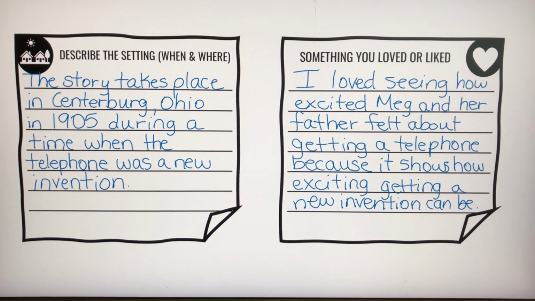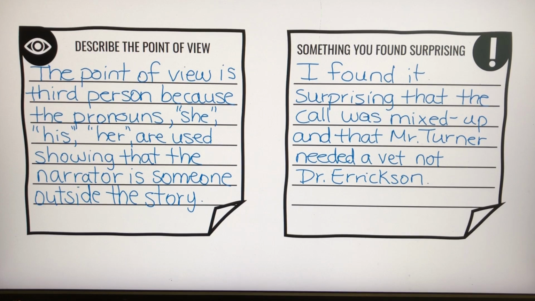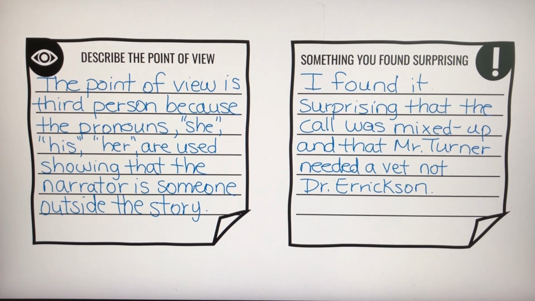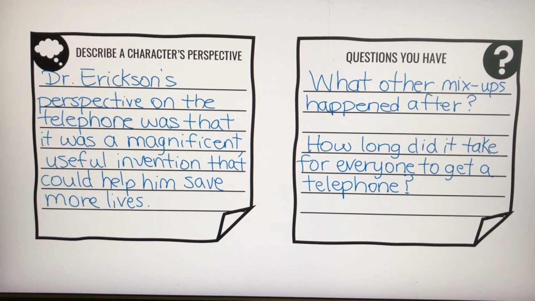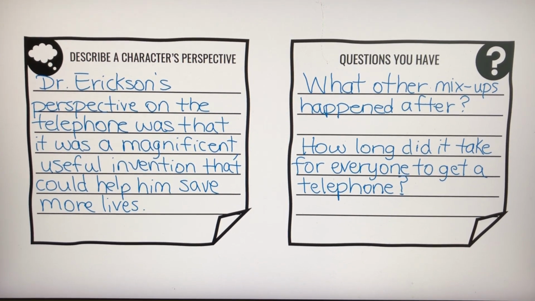So first we were going over the setting, describing it, something we loved or liked, describing the point of view and something we found surprising, as well as describing the character's perspective and questions that we may have.